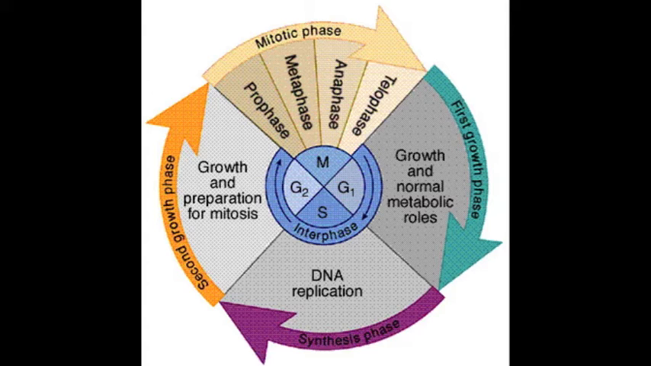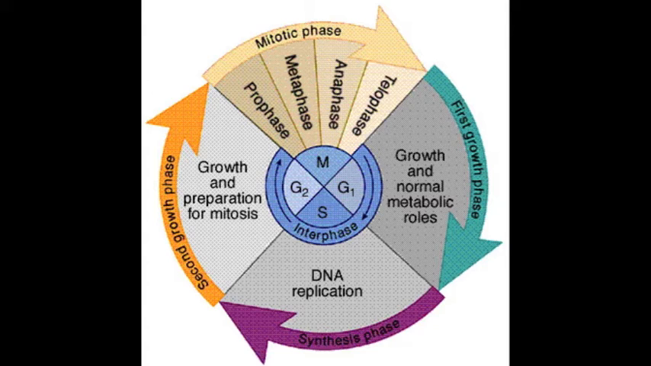Interphase consists of G1, the first gap, which lasts for 5 to 6 hours. S phase, DNA synthesis: the cell continues to grow as it copies its chromosomes. This lasts for 10 to 12 hours. And G2, the second gap, lasts for 4 to 6 hours as the cell continues to grow.